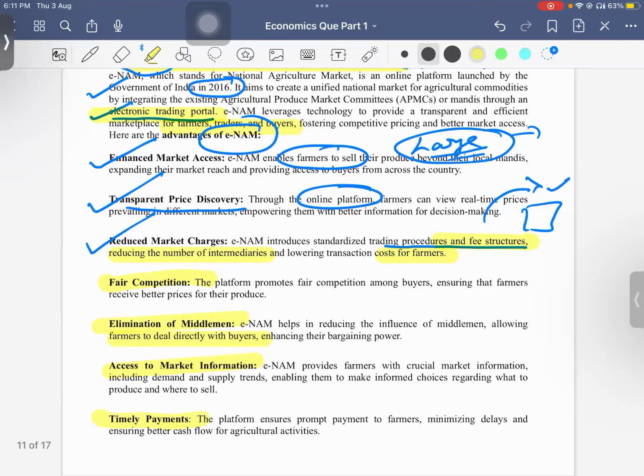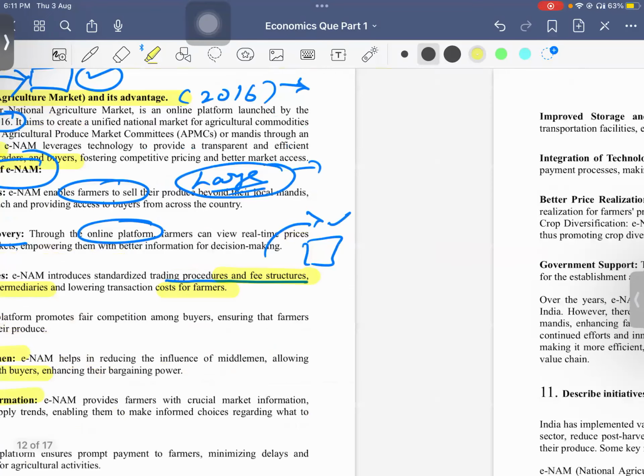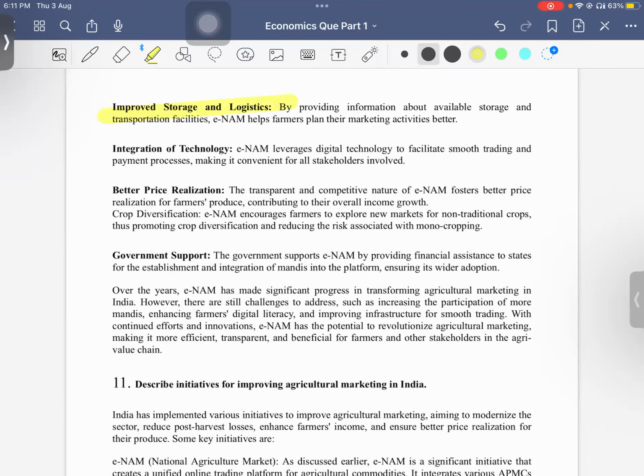Then you have improved storage and logistics: by providing information about available storage and transport, eNAM will help marketing activities. Also there is integration of technology: eNAM leverages digital technology to facilitate smooth trading and payment, and better price realization for the farmers.